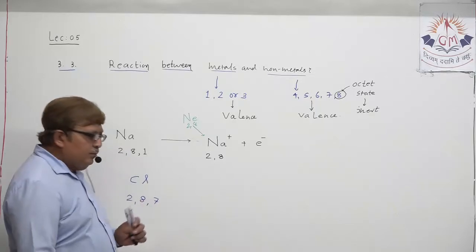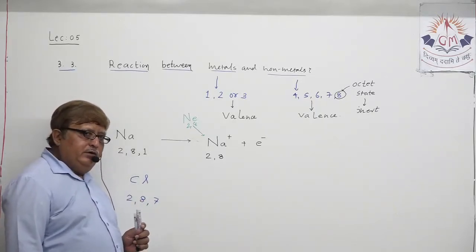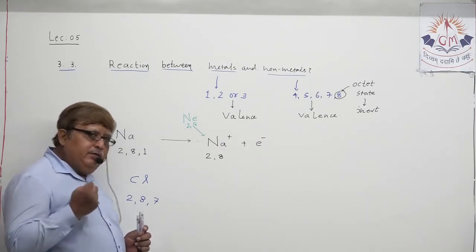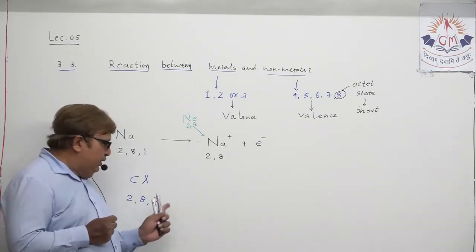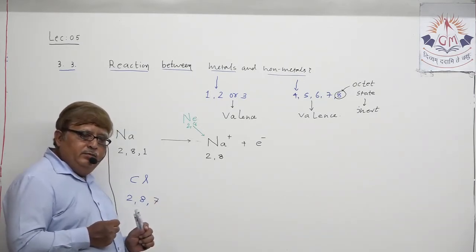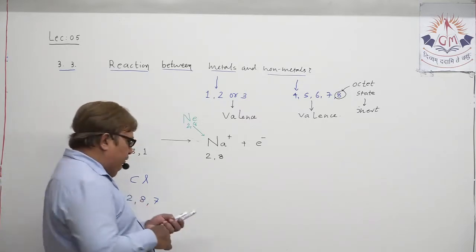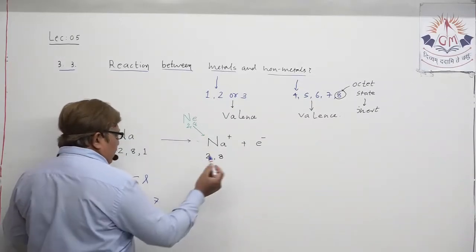So here chlorine has 7 electrons in its outermost orbit, and chlorine requires one extra electron to become chemically stable and attain the electronic configuration we just discussed. So what happens?